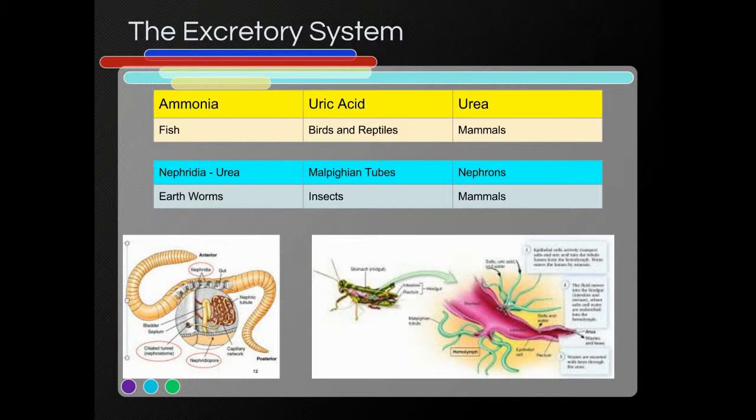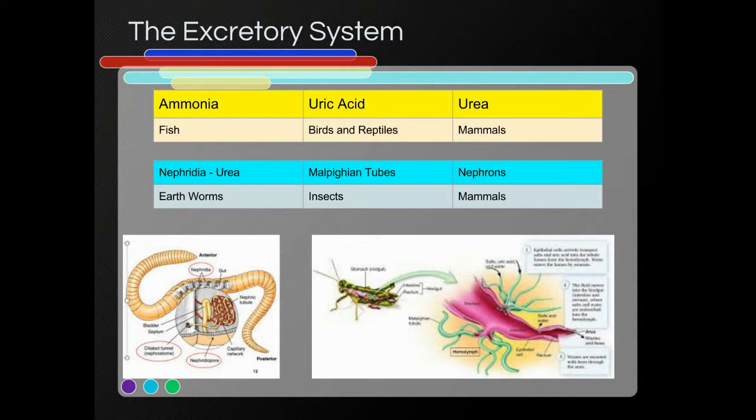Aquatic organisms, though, don't need to waste that energy. It takes energy to produce urea. If you're an aquatic organism, you live in an environment where you can easily allow the ammonia compounds to diffuse directly into the water. So you don't need to waste that energy producing urea. Aquatic organisms will excrete ammonia. Many mammals will excrete urea. Reptiles, birds, and insects excrete uric acid.